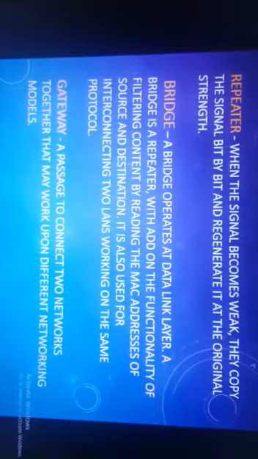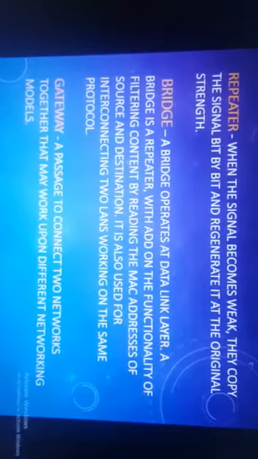Next, if we move on, the bridge. A bridge is again a network device that establishes an intelligent connection between two LANs with the same standard but with a different type of cables. Next is the gateway. A gateway is a network device that connects dissimilar networks. It establishes an intelligent connection between a local network and an external network with completely different structures. So these are the basic network devices that we have dealt with.